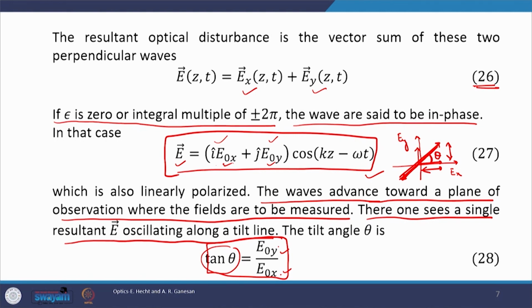Now, this angle, as you can see from equation number 28, depends upon the amplitudes. Depending upon the relative amplitude of the two waves, the resultant will change its tilt. The θ value will vary, and this variation would be directly proportional to the relative amplitude of the two waves. Now, let us consider another case.